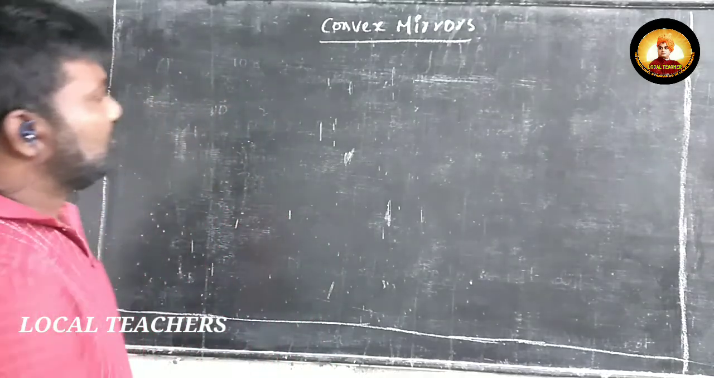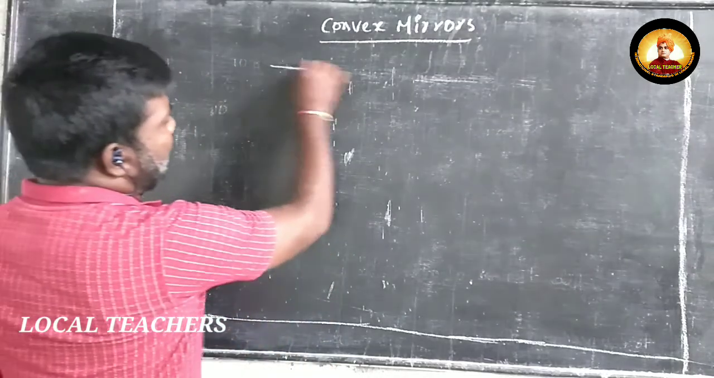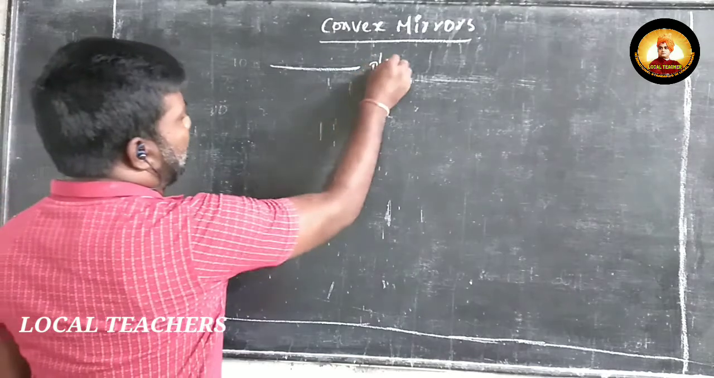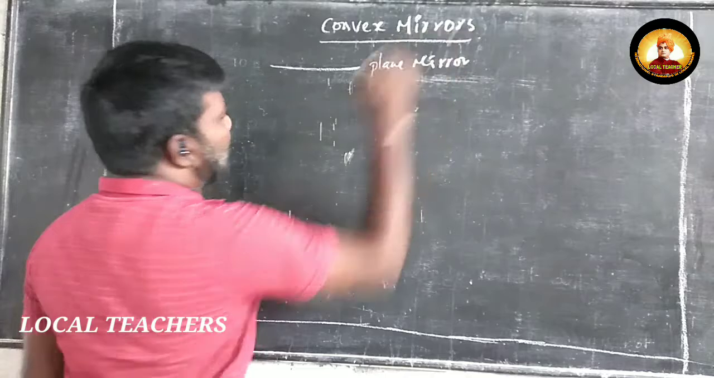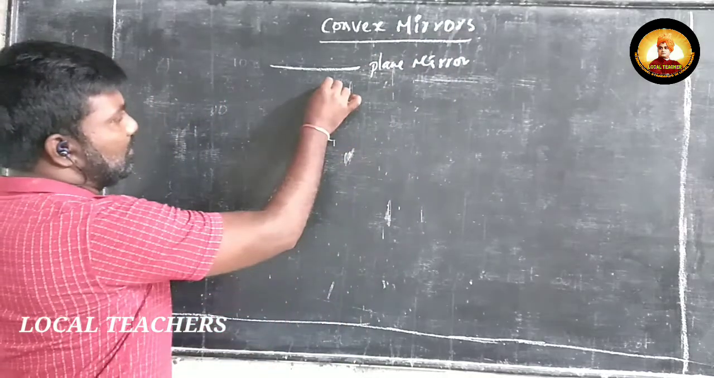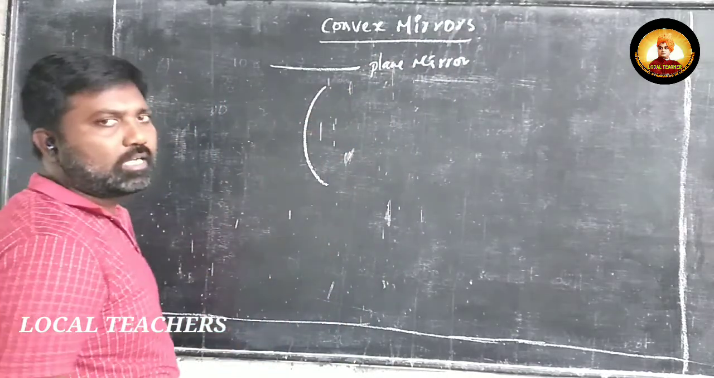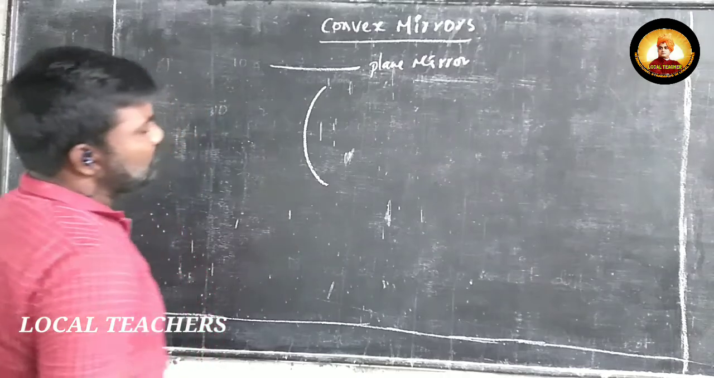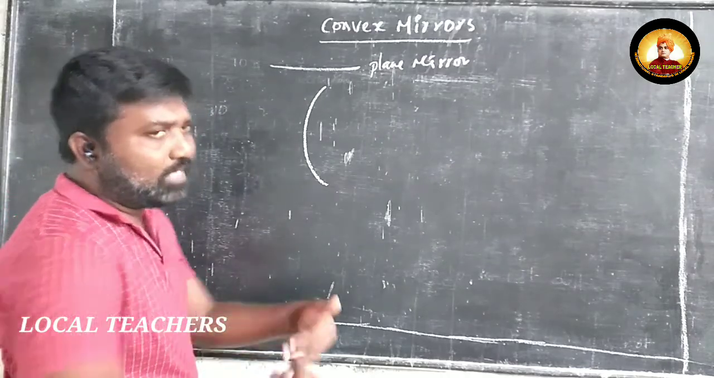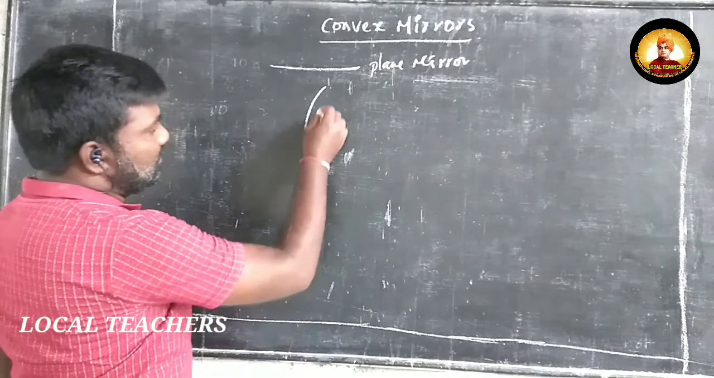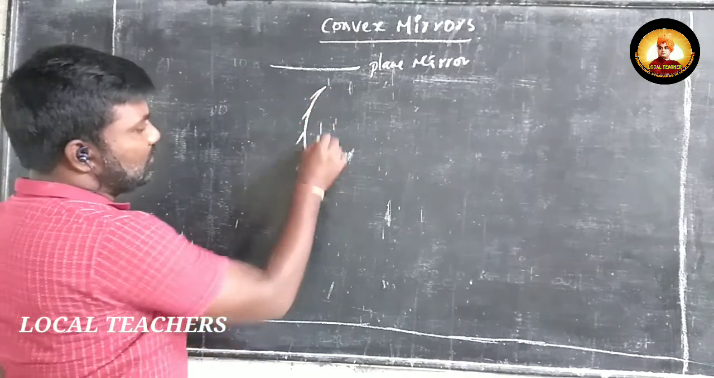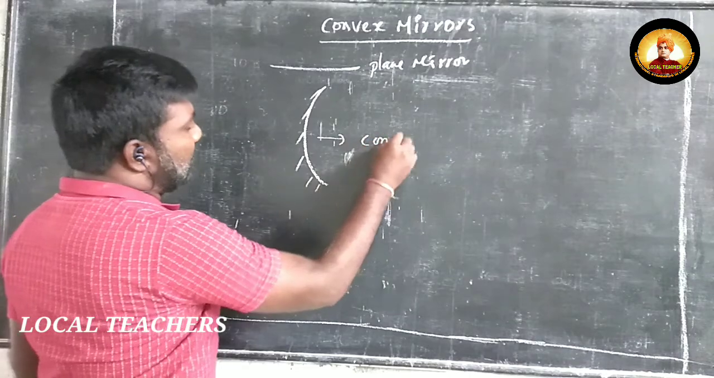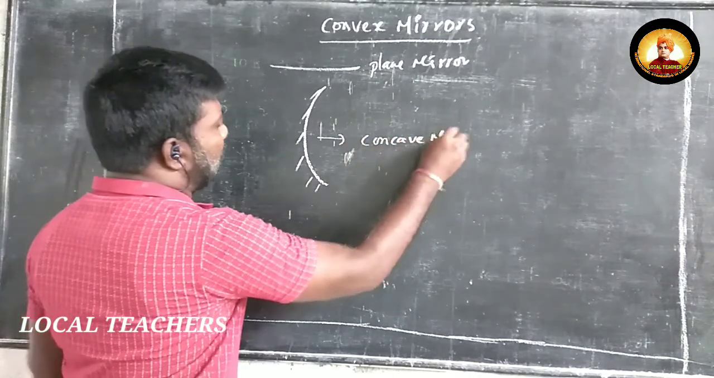So here, suppose we consider a plane mirror. So the surface is like this. So here this is a curved surface. Okay. So here it is the inward bulge. That means inside is smooth, outside is rough. So this is a concave mirror.